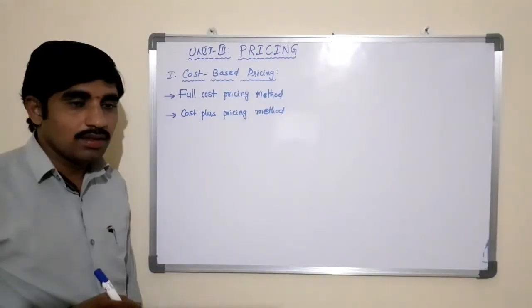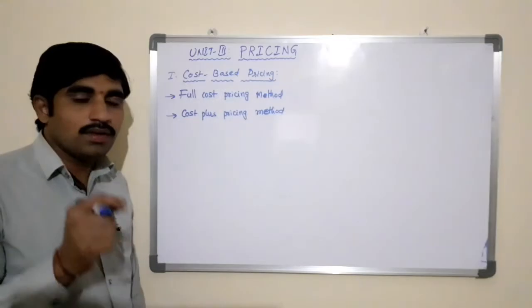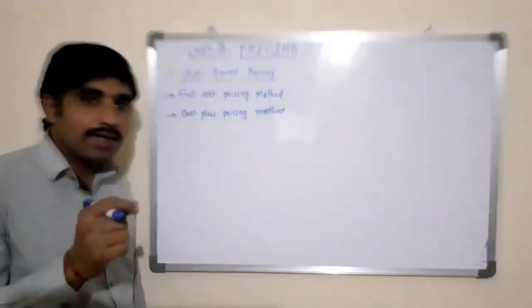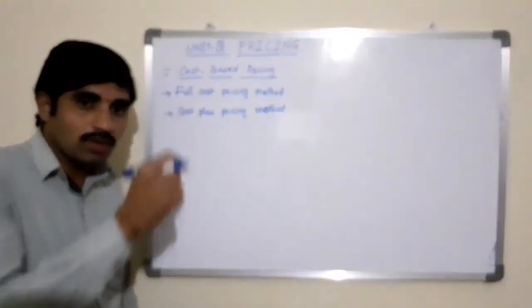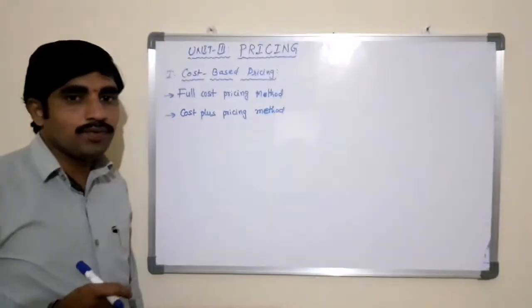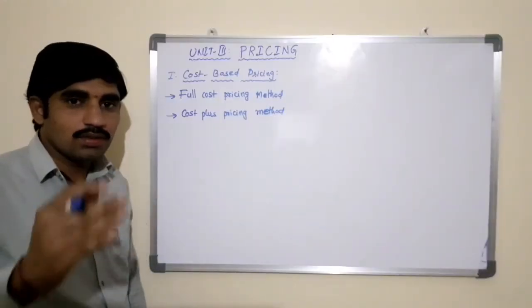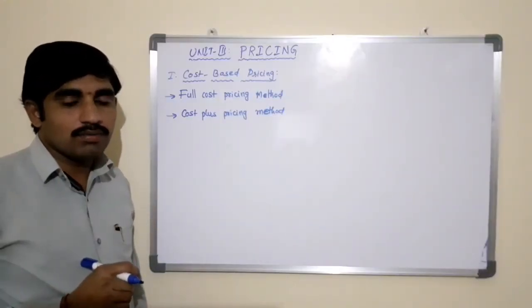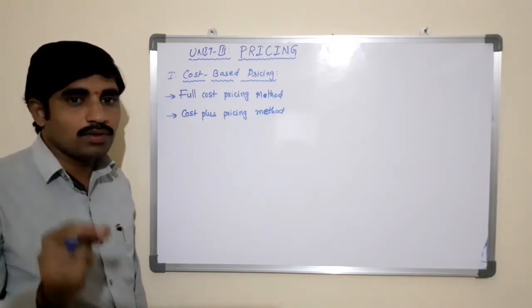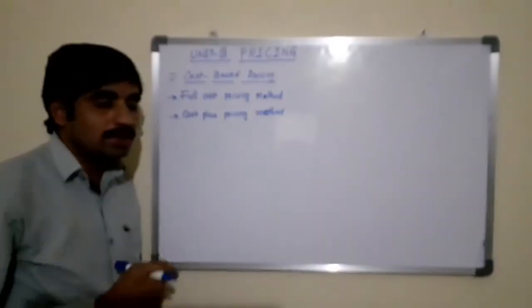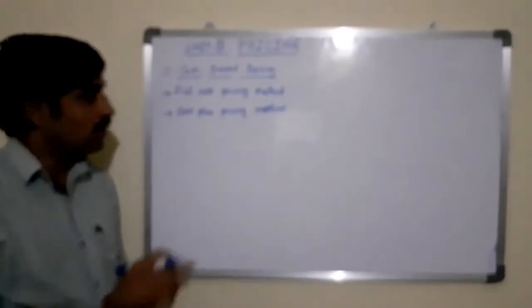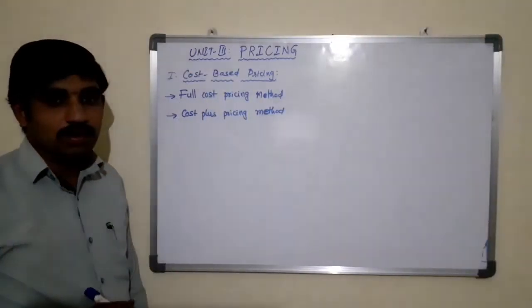I am repeating. In case of full cost pricing method, the producer will ascertain the total average cost by using the total cost incurred and the number of units produced in order to ascertain the average cost of the production. That average cost of the production will be treated as the price for the product according to full cost pricing method.